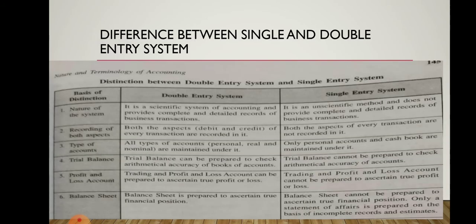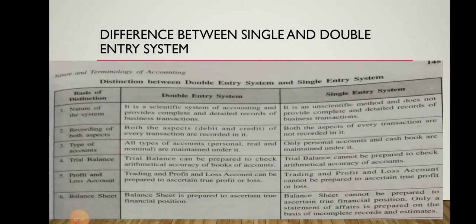Another point is the difference between single and double entry system. Through this you can understand both systems very well. The first point is the nature of the system. The double entry system is a scientific system of accounting and provides complete and detailed records of business transactions. The single entry system is an unscientific method and does not provide complete and detailed records of business transactions.